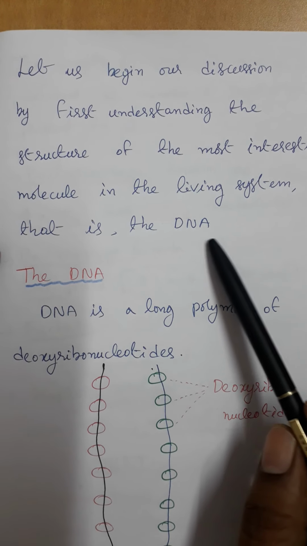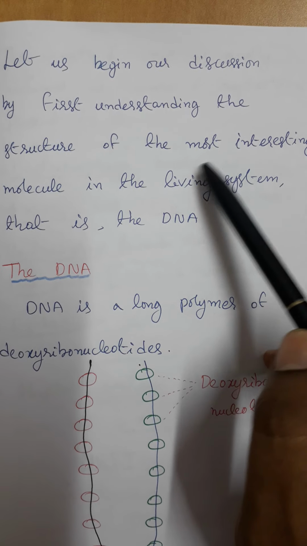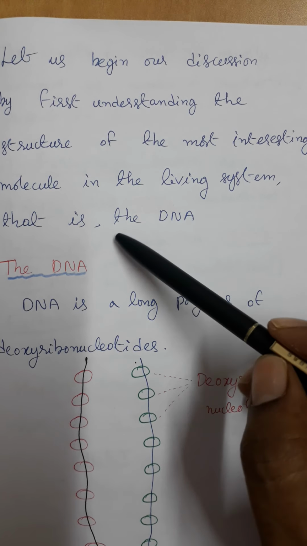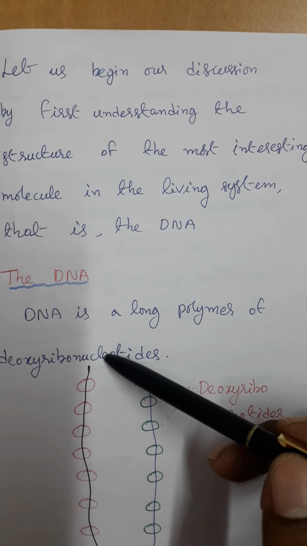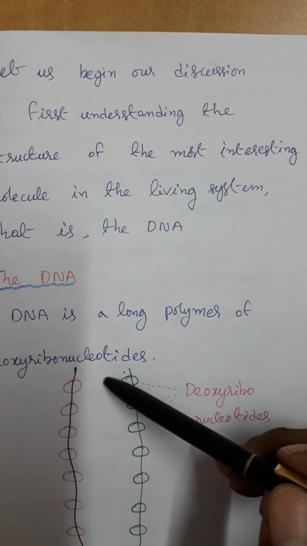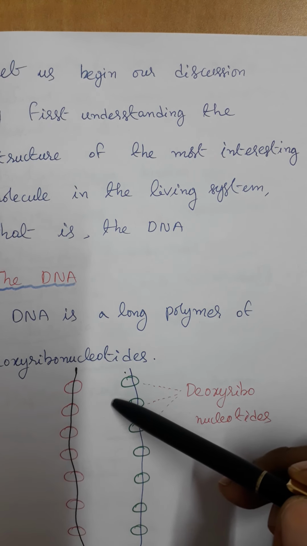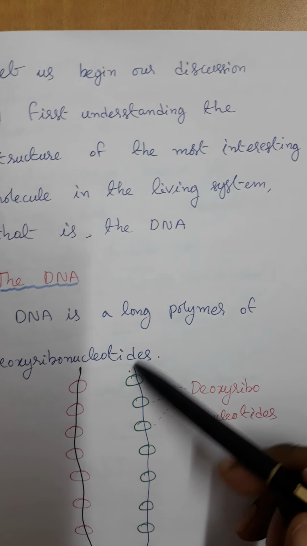Let us begin our discussion by first understanding the structure of the most interesting molecule in the living system, that is the DNA. The DNA is a long polymer of deoxyribonucleotides. Two strands are present in the DNA molecule.